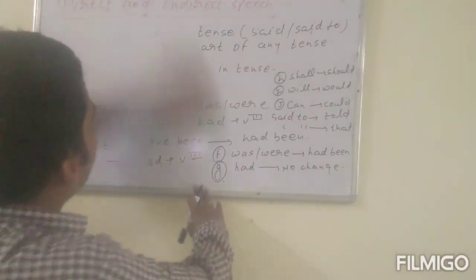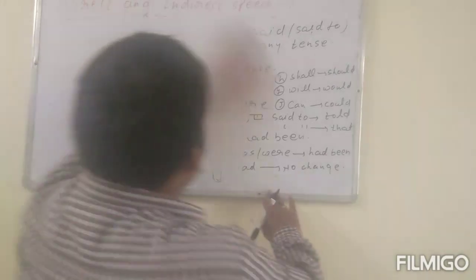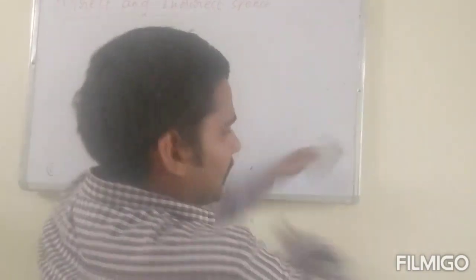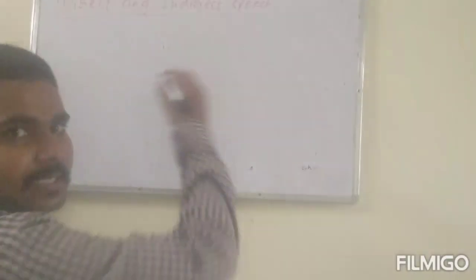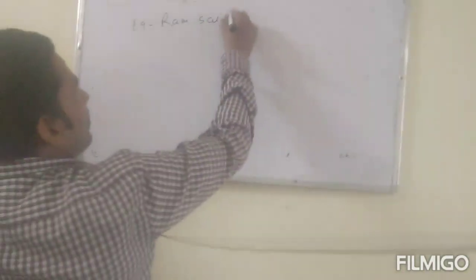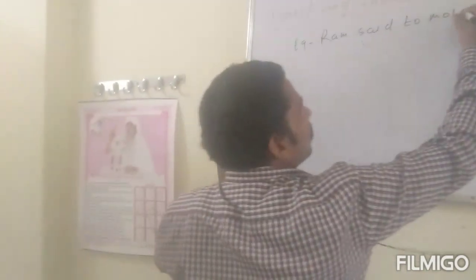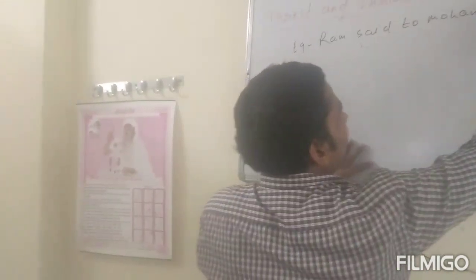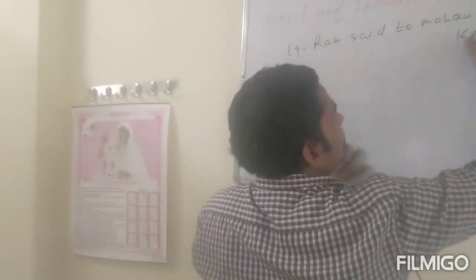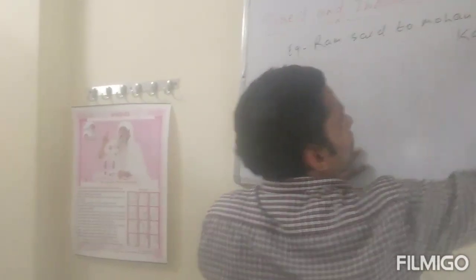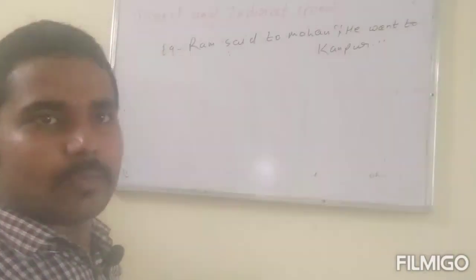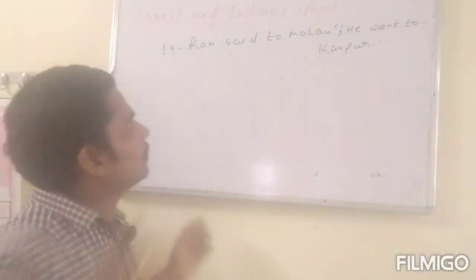For example, for this rule. Ram said to Mohan, "He went to Kanpur."